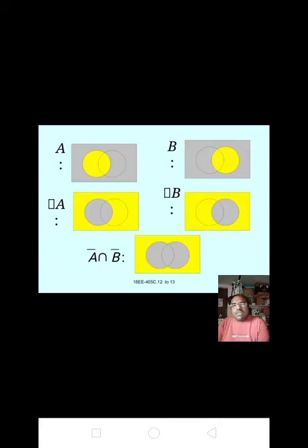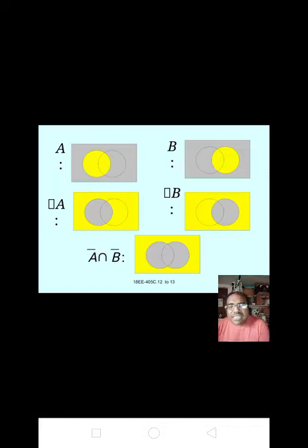Next, for A bar, the outside is filled by yellow color and the inside of A is filled by sand color. For B bar, the outside is filled by yellow color and B is filled by sand color.